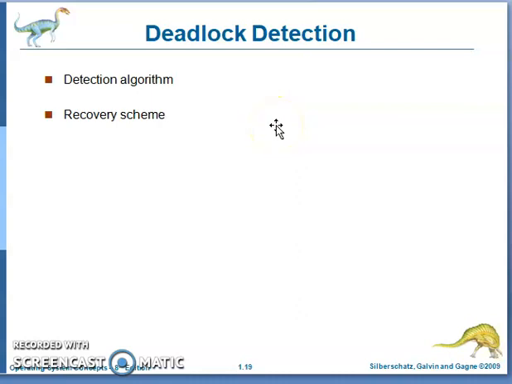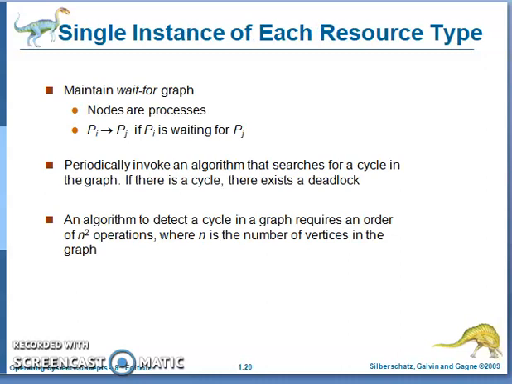Next topic is deadlock detection. There is the deadlock detection algorithm and then the recovery scheme. First, deadlock detection. Deadlock detection has two ways. If the resource is single instance, we use the wait-for graph or resource allocation graph to detect the deadlock. If it is multiple instance, the wait-for graph is not suitable. We use a separate algorithm like Banker's algorithm to detect the deadlock for multiple instances.